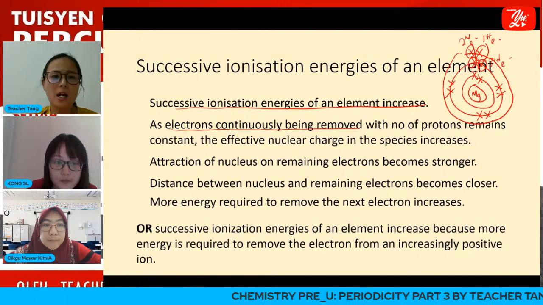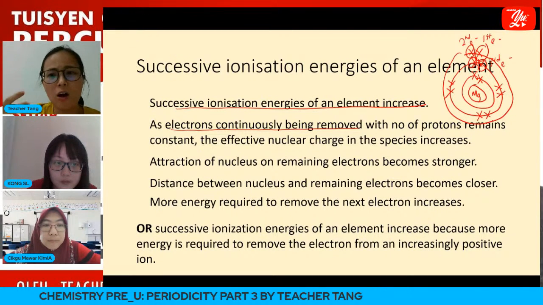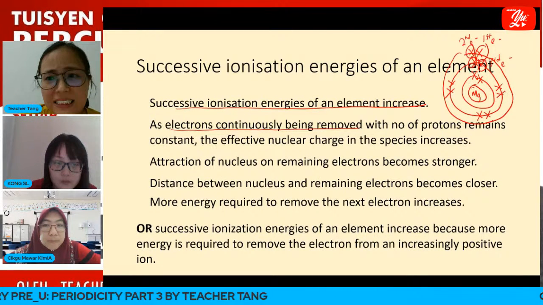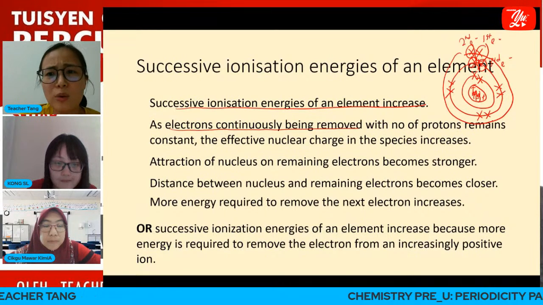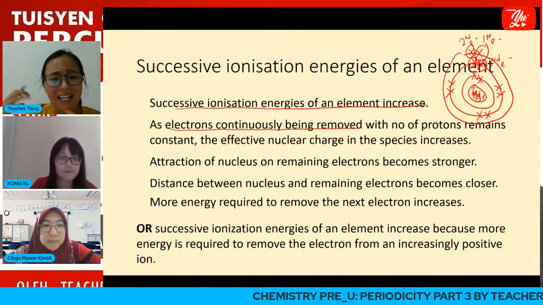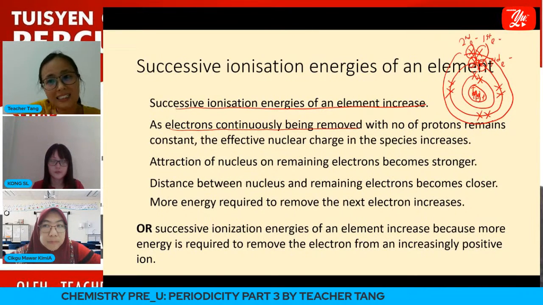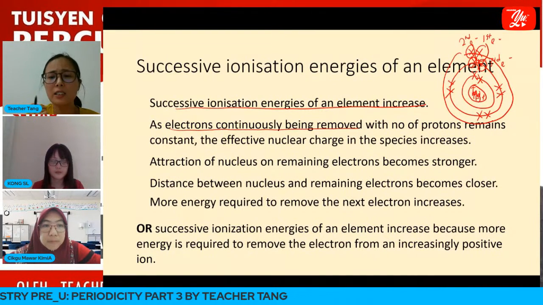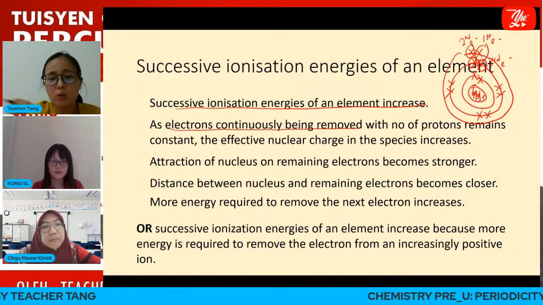Okay, so why? It is because as we continuously remove electrons, the number of protons inside the nucleus is still the same. So the remaining electrons will experience greater attractive forces from the nucleus because there are fewer electrons already. And the remaining electrons will be closer to the nucleus.